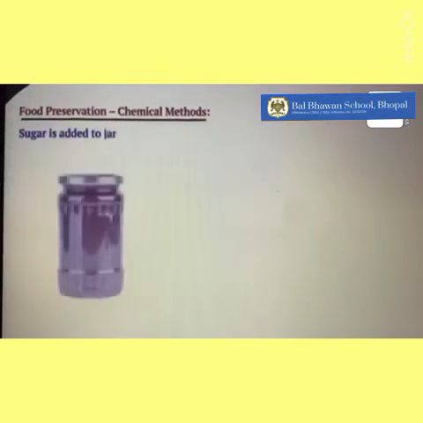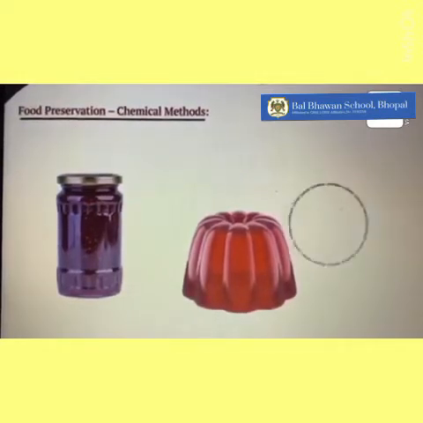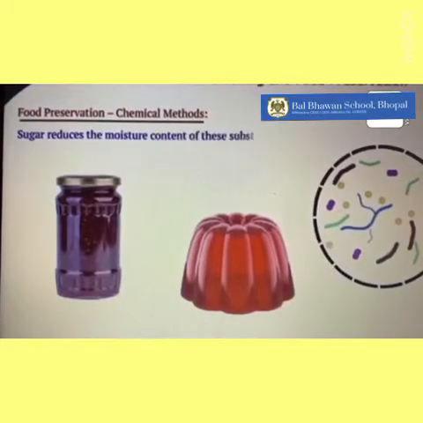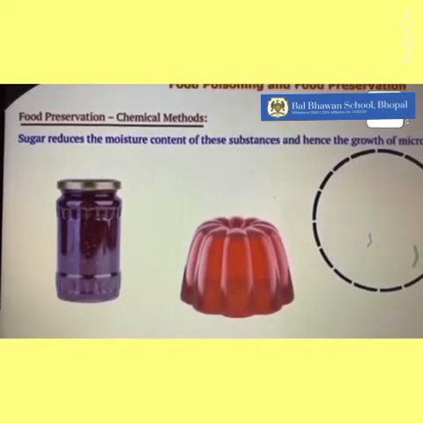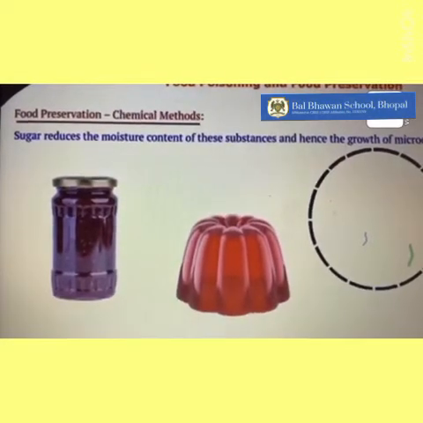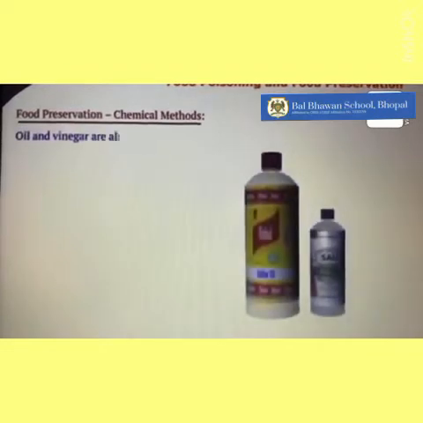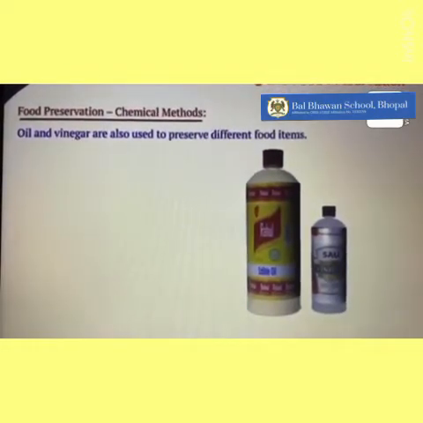Sugar is added to jams, jellies, and squashes. Sugar reduces the moisture content of the substances and hence the growth of microorganisms is inhibited, is stopped. Oil and vinegar are also used to preserve different food items.